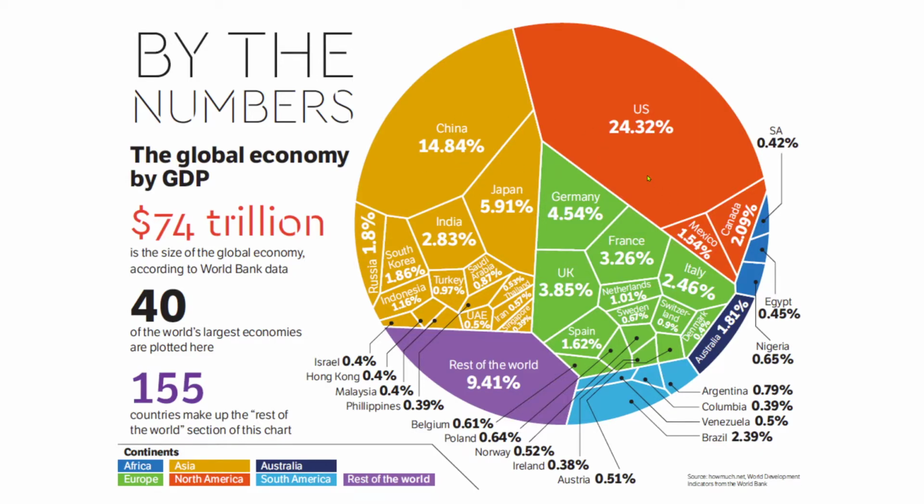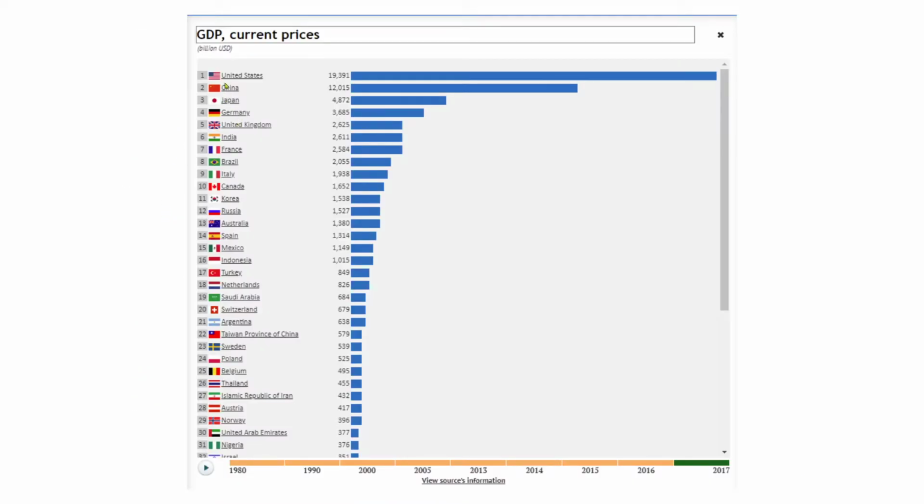This isn't including things like your ability to feed or house or care for your people, all these other things. So the global economy, and this is a couple of years old, I believe 2 years ago, everything that was made in the world combined equaled $74 trillion. The United States economy is about $19 trillion per year. So here's the United States in terms of GDP. It's in billions of dollars, but it's 19 trillion, $391 billion.